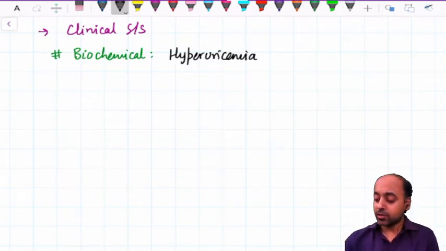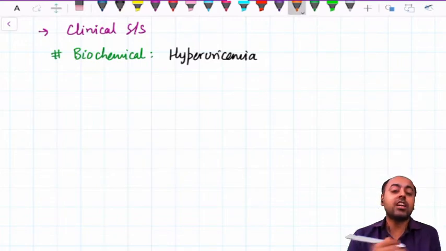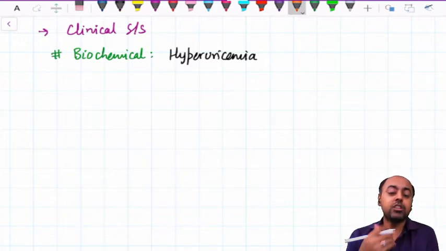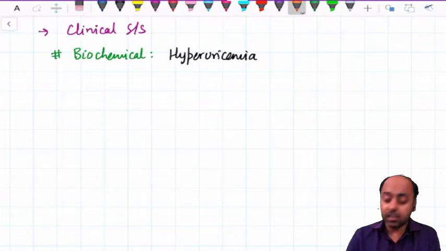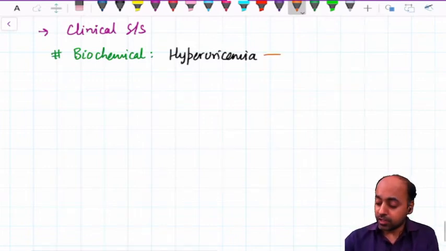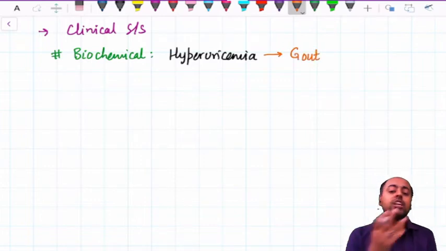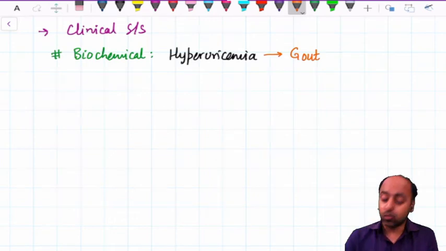This hyperuricemia, irrespective of cause, not only in the Lesch-Nyhan, in any case, can present in three ways depending on severity and duration. Initially, when the hyperuricemia is of short duration, it will present with precipitation in the synovial fluid causing inflammation of the joints, called gout.